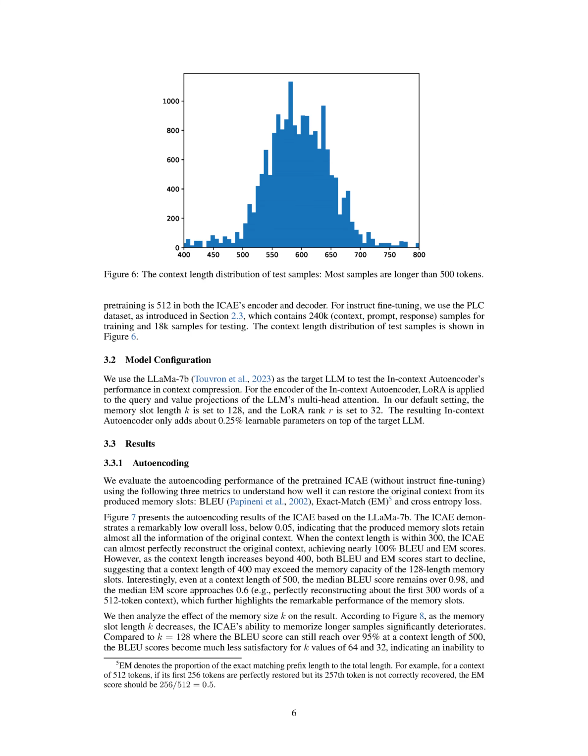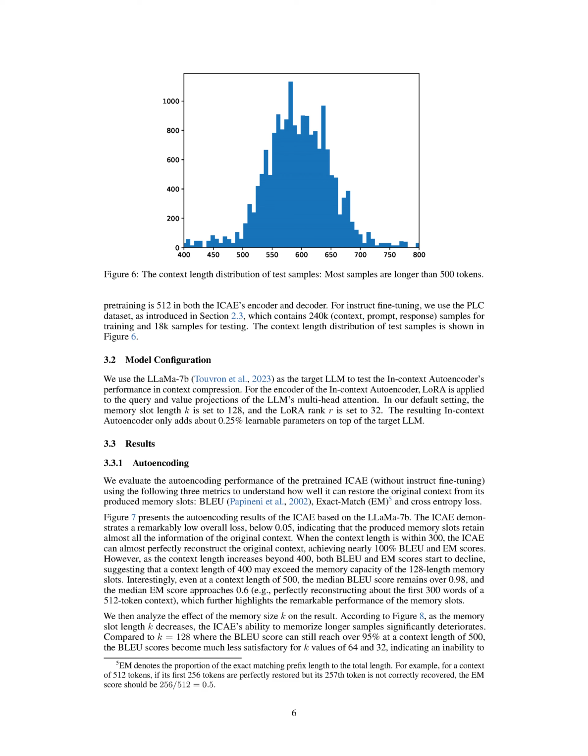In our initial study, we pre-trained the In-context Autoencoder using 1.6 billion tokens from a dataset called the Pile. During this pre-training, we set the maximum token length, not including memory slots, to 512 for both the encoder and decoder of the ICAE. For the fine-tuning phase, we used the PLC dataset, which contains 240,000 training samples and 18,000 testing samples, each consisting of a context, a prompt, and a response.